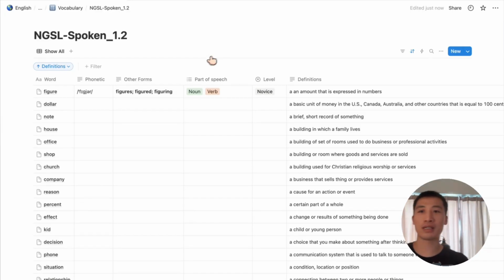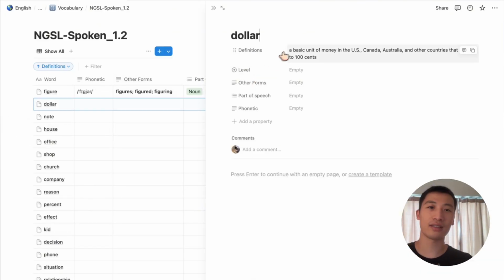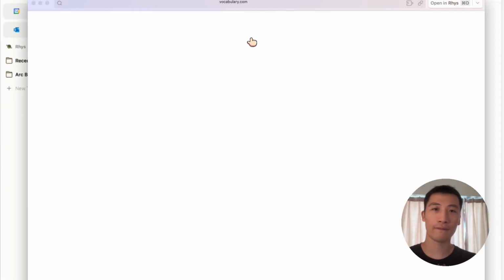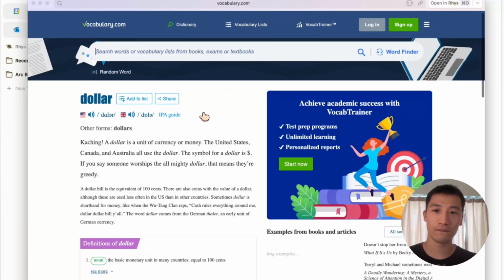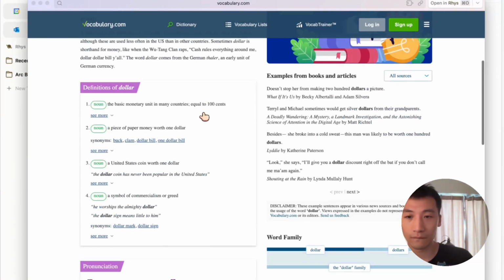Yeah, let's move on to the next word, dollar. Just give me some explanation about dollar. Sure. A dollar is the basic unit of money in the US, Canada, Australia, and some other countries. It's usually equal to 100 cents. Do you want to know more about the history of the dollar, or maybe how it's used in different countries?